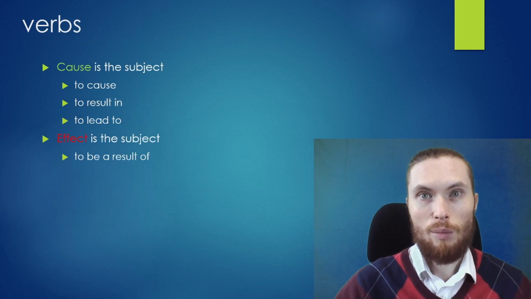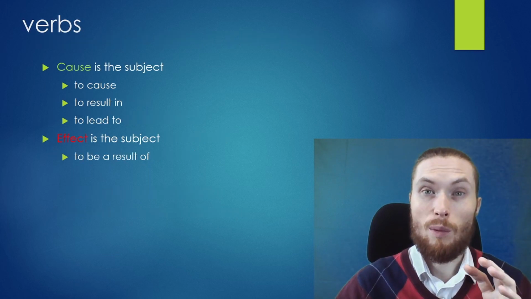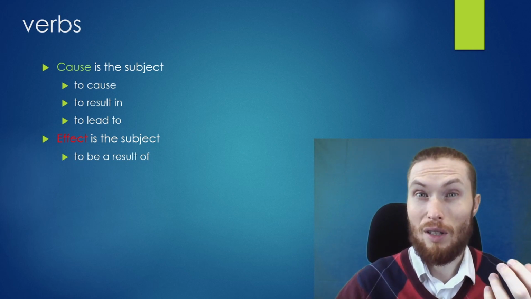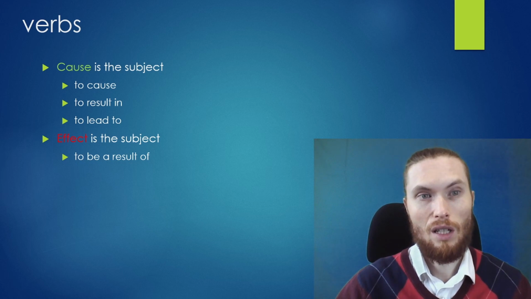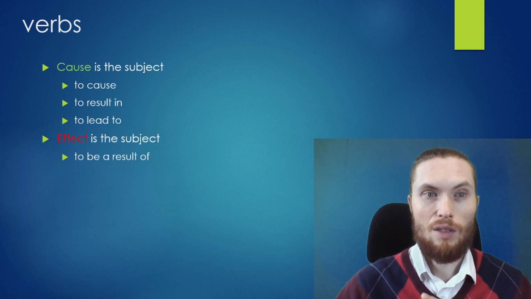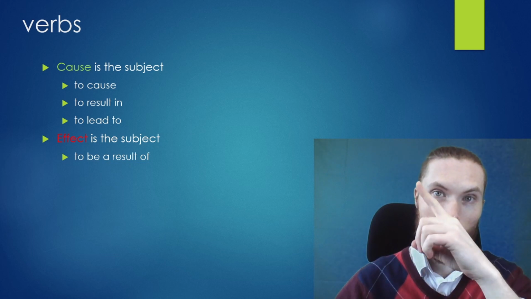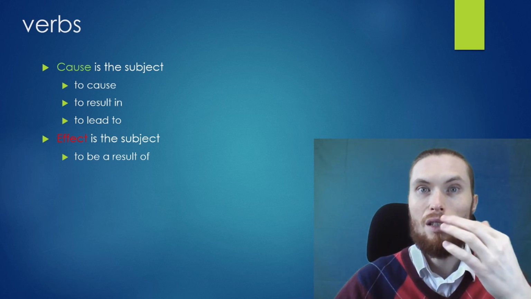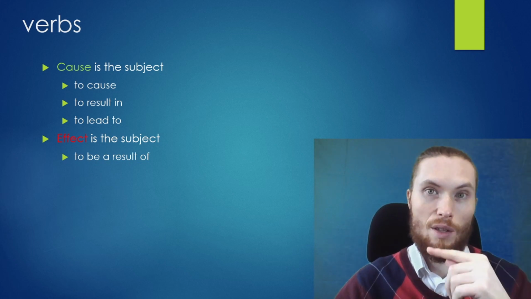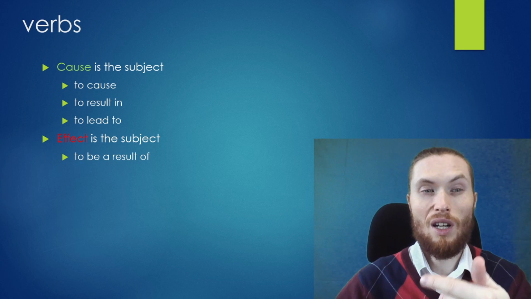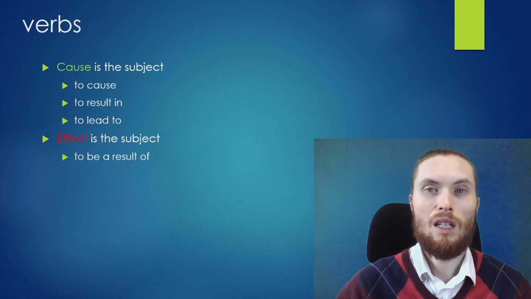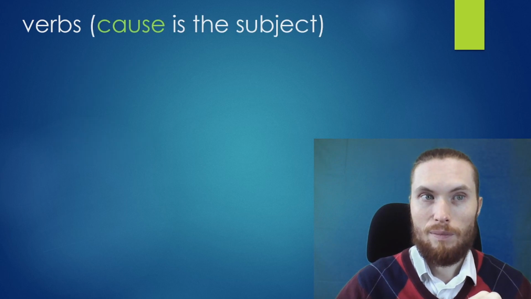So let's look at the verbs. So in some of these verbs, the cause is the subject. So you know every verb must have a subject. So most of them, the subject is the cause. So in these examples, to cause, to result in, to lead to. For these verbs, the cause is always the subject. But this other verb phrase, to be a result of, in this case, the effect is the subject. Let's look at some examples.